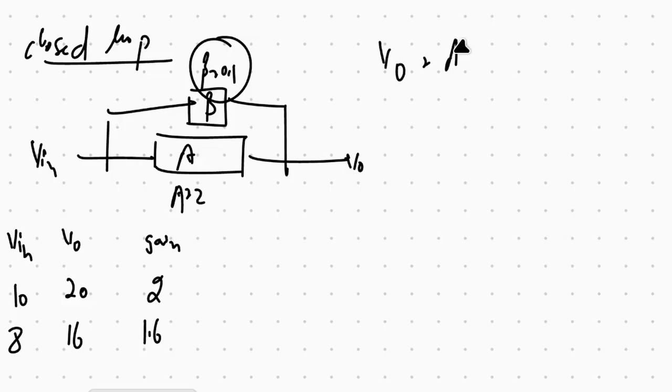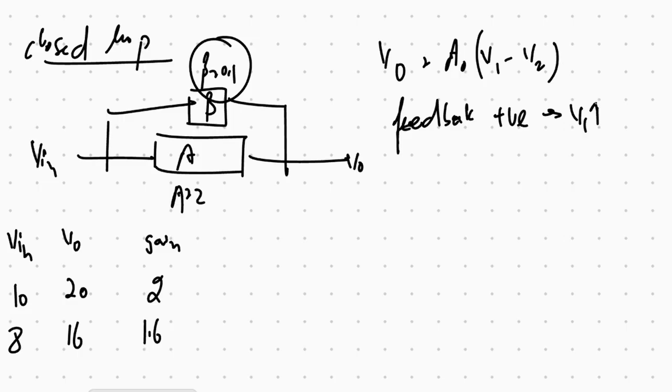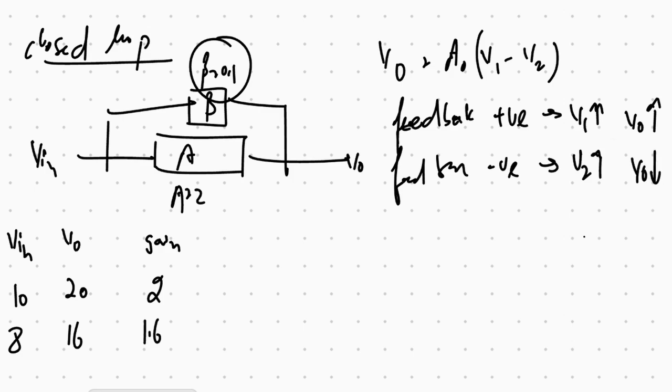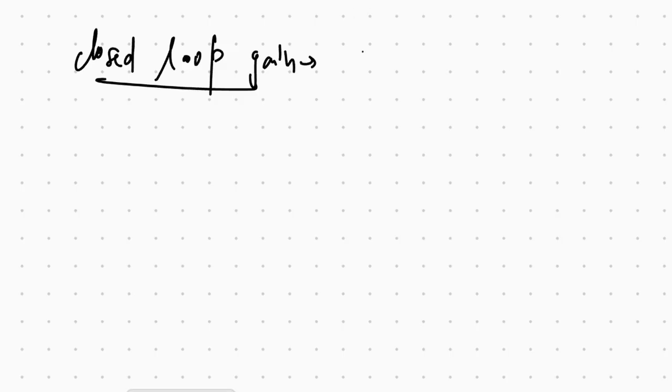We know V output is equal to A naught (V1 minus V2). If we apply the feedback at the positive terminal, then V1 increases, and V naught is also increased. If feedback is at the negative terminal, then V2 increases, V naught decreases, so gain will decrease. Then we have the closed loop gain. So we have the positive feedback, and there is negative feedback.